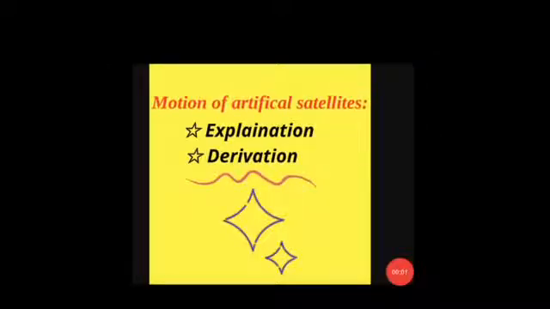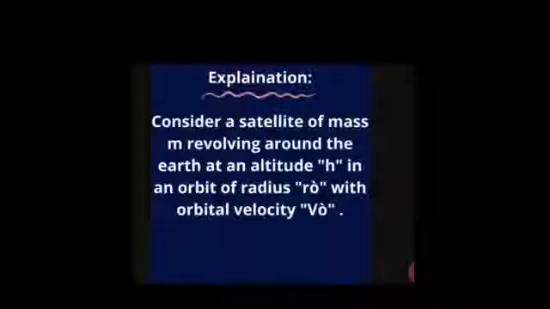Now we will see the motion of artificial satellites. As we know, an artificial satellite is a satellite sent by scientists that revolves around the earth continuously. Now we will see the explanation of this topic and then the derivation. We know that a satellite requires centripetal force to keep it moving around the earth.